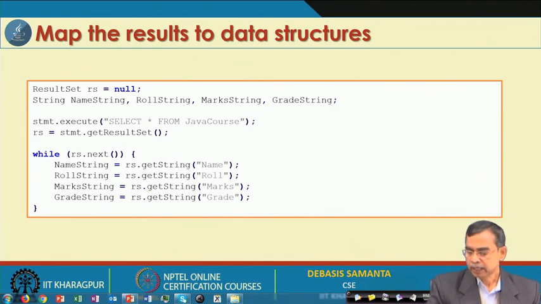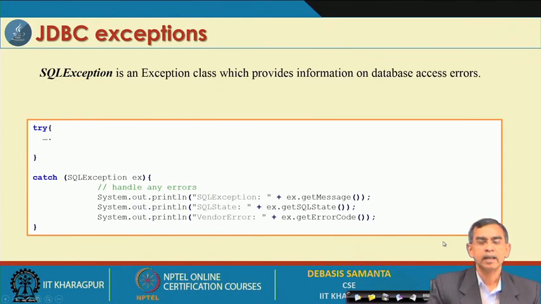So, this is the idea about the results returned by the JDBC connection, and how it can be used there. Another important thing is that exception handling is very important so far as JDBC is concerned. A lot of try-catch blocks can be added, because exceptions may occur many times. Suppose you are not able to establish a connection, then an error will occur. Suppose you have established the connection, but because of a network disruption the data is sometimes not accessible. In order to avoid all those unwanted disruptions in the execution, they can be caught by exception classes.